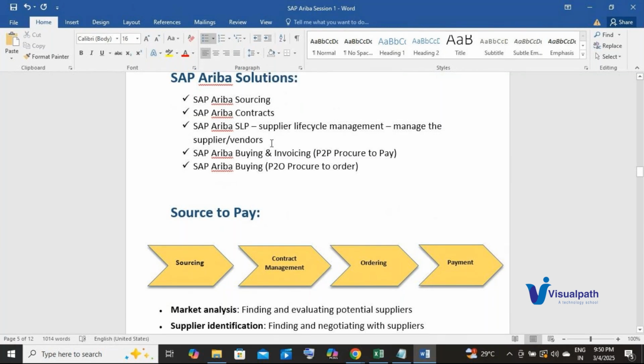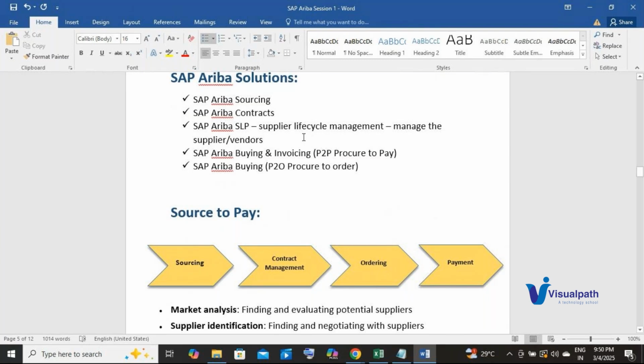Those suppliers need to be available in my Ariba system; only then can I send an invitation to them. I need to know their name, their contact details, and their email address so that I can invite them to participate in any event related to me.